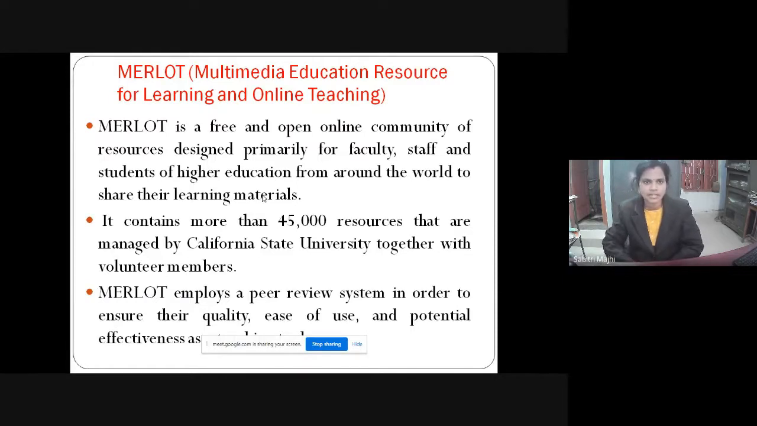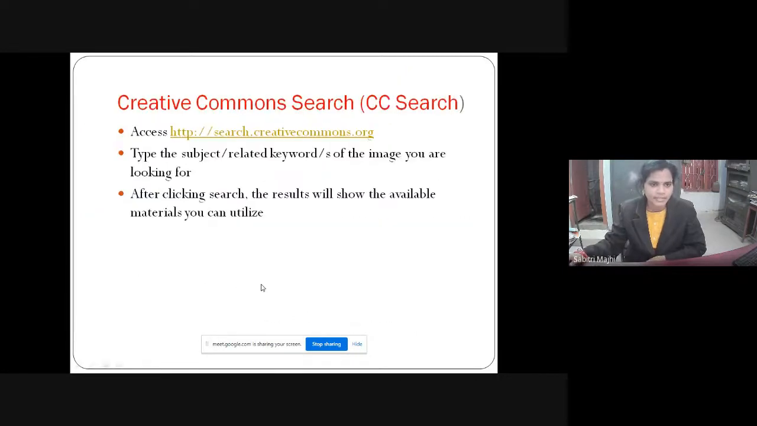MERLOT, Multimedia Educational Resource for Learning and Online Teaching. This is a free and open online community of resources designed primarily for faculty, staff and students of higher education from around the world to share their learning material. It contains more than 45,000 resources that are managed by California State University together with volunteer members. MERLOT employs a peer-review system in order to ensure quality, ease of use, and potential effectiveness.